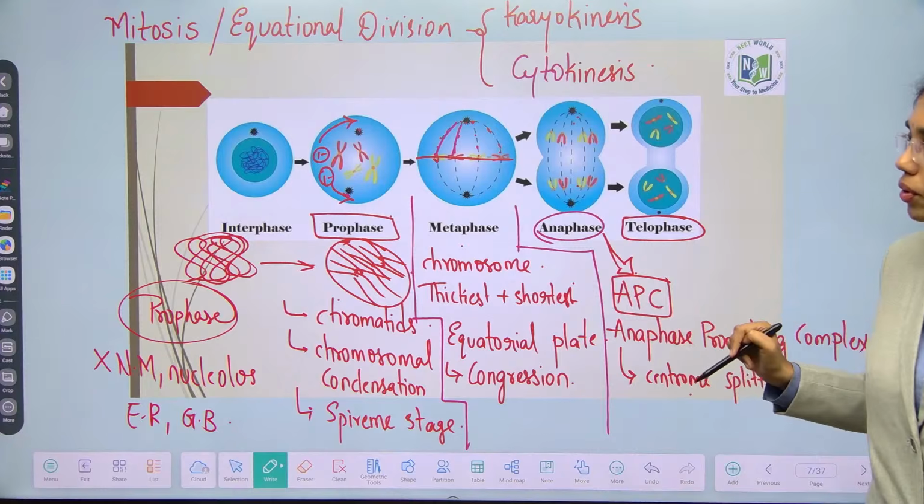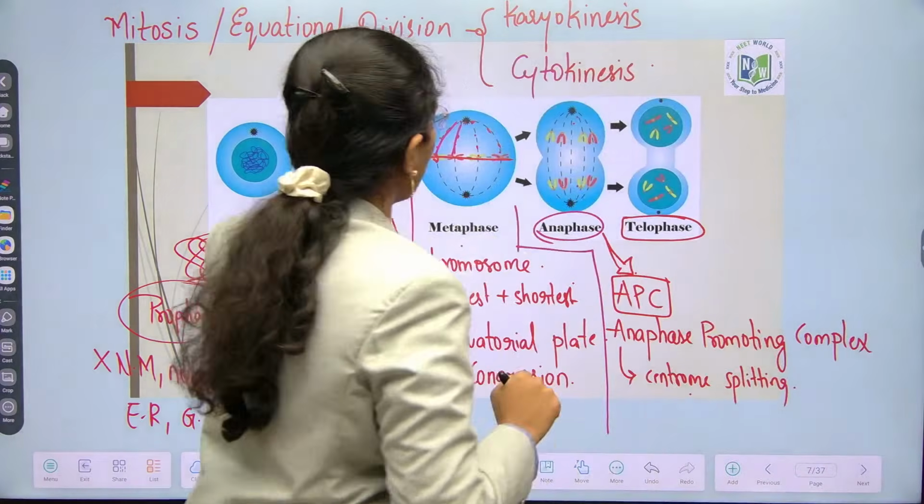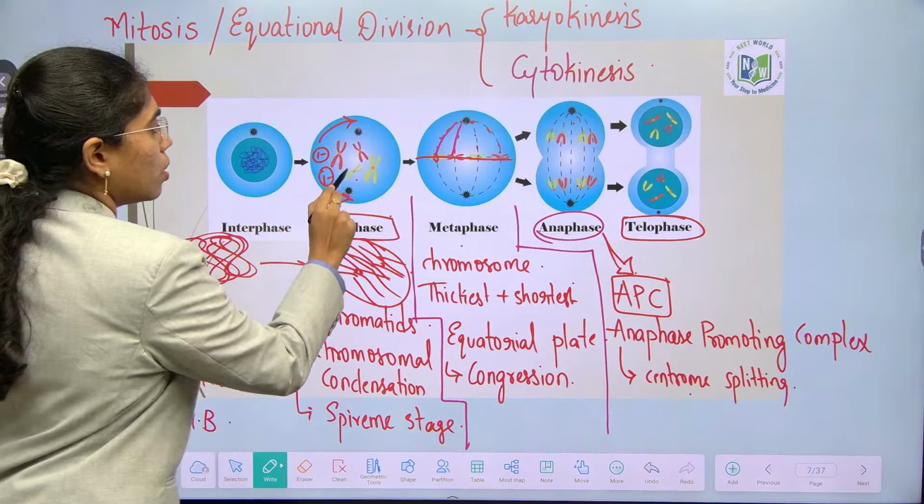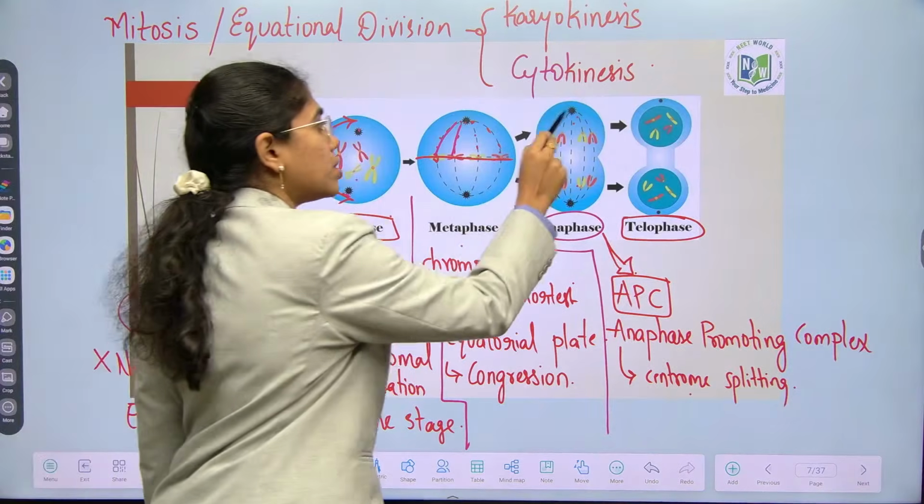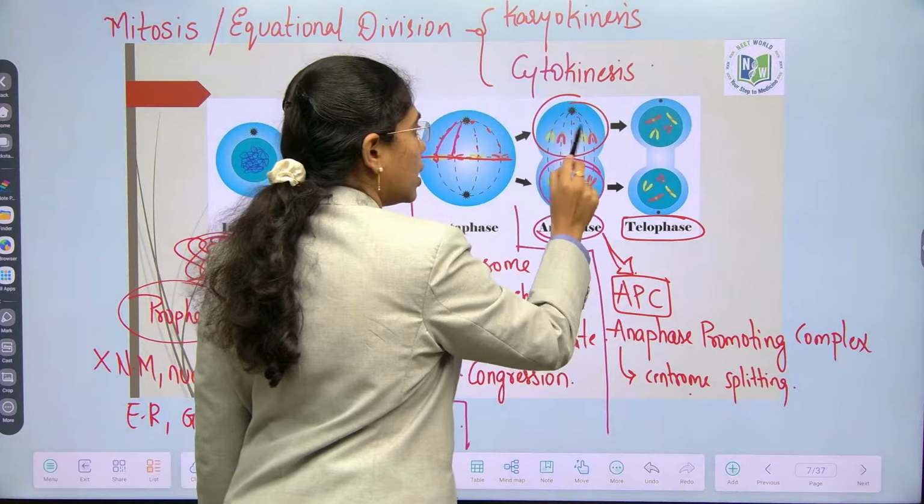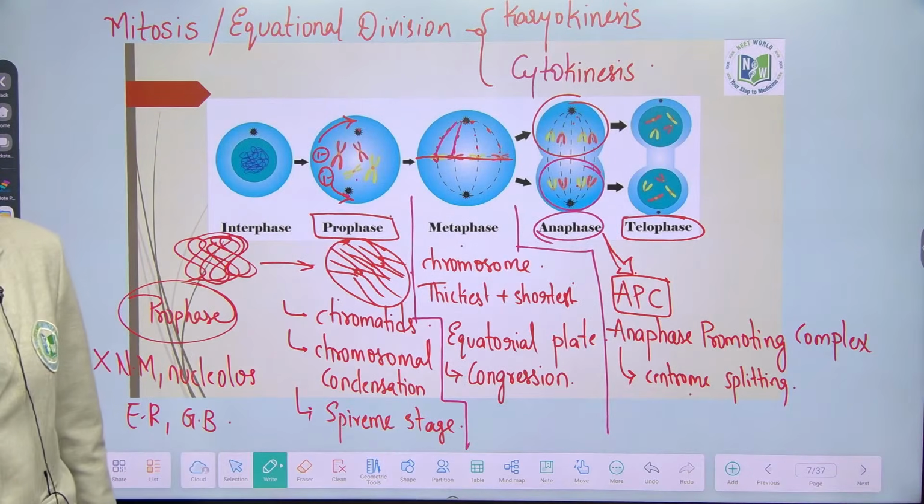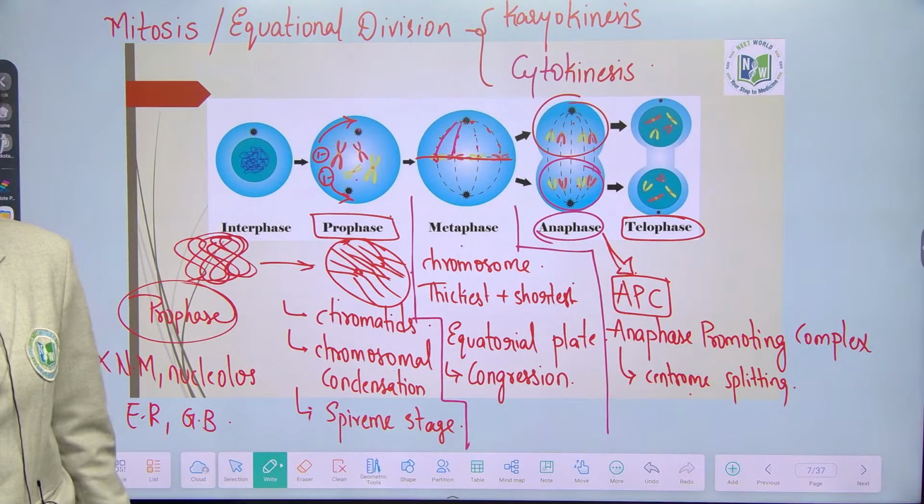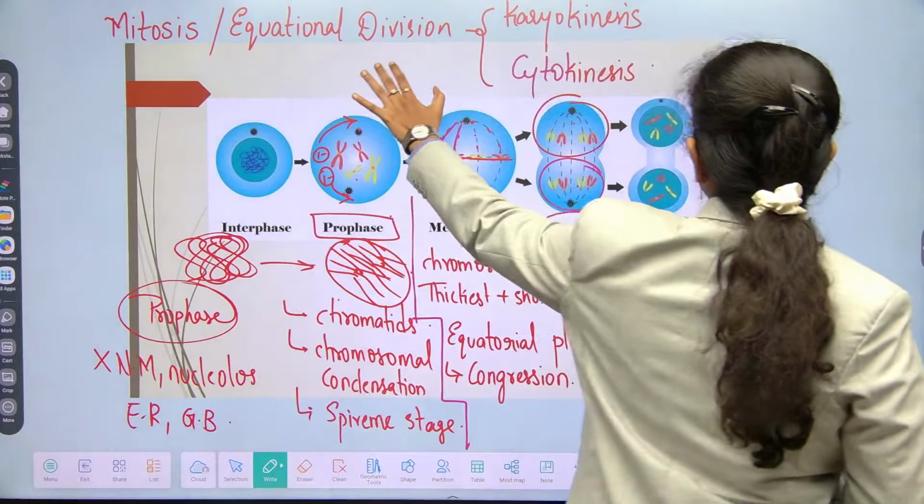Now you tell me, if I have to say there are 4 chromosomes here, yes or no? How many chromosomes are present? 4 chromosomes are present. If I have to consider this as one cell and this as one cell, in each cell how many chromosomes are present? 4. Is there any reduction in chromosome number? No. Chromosome number is the same. So it is equational division.